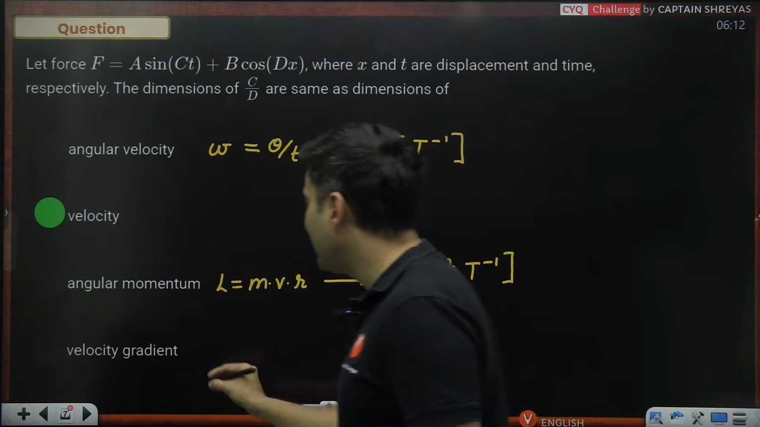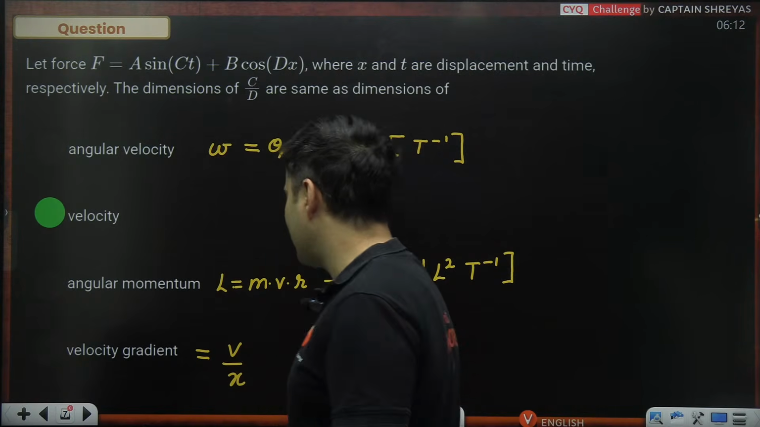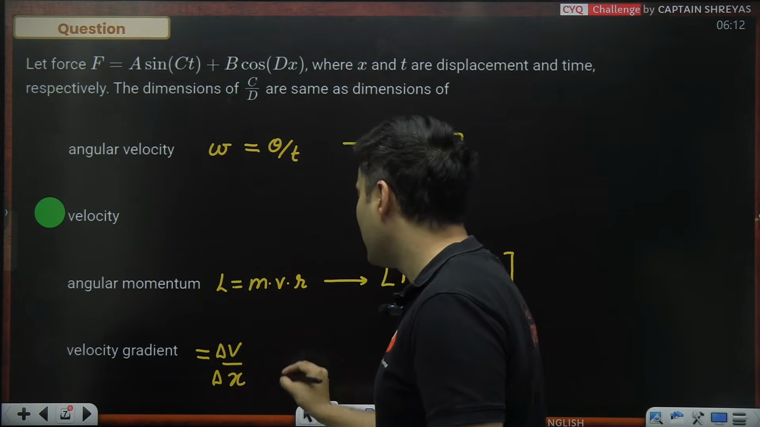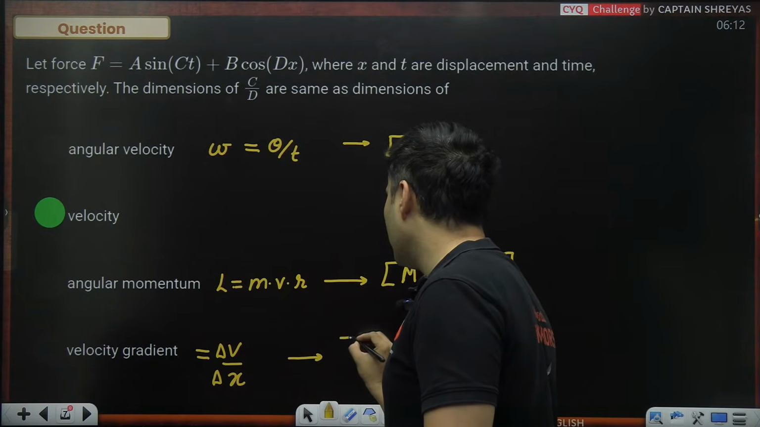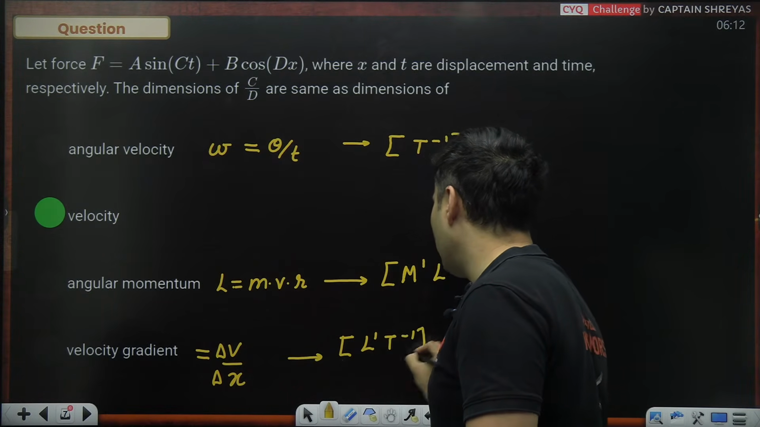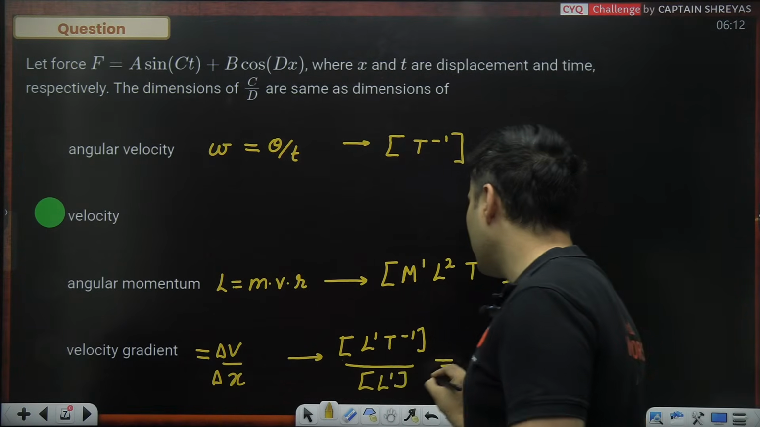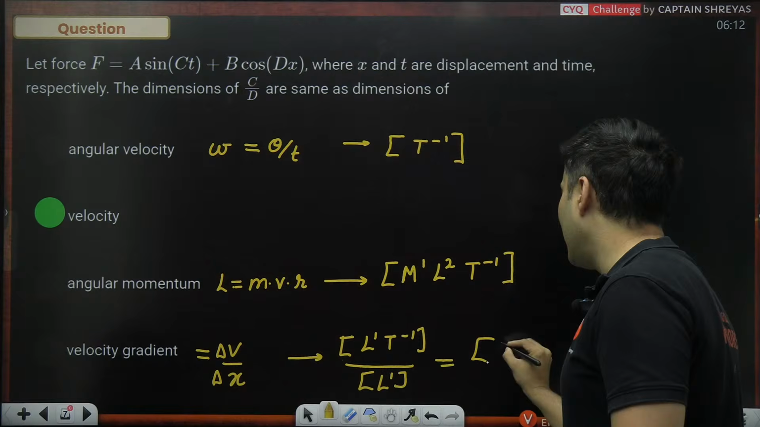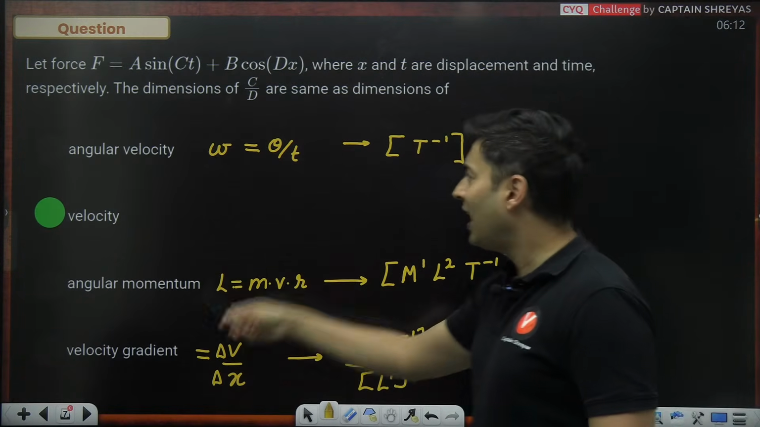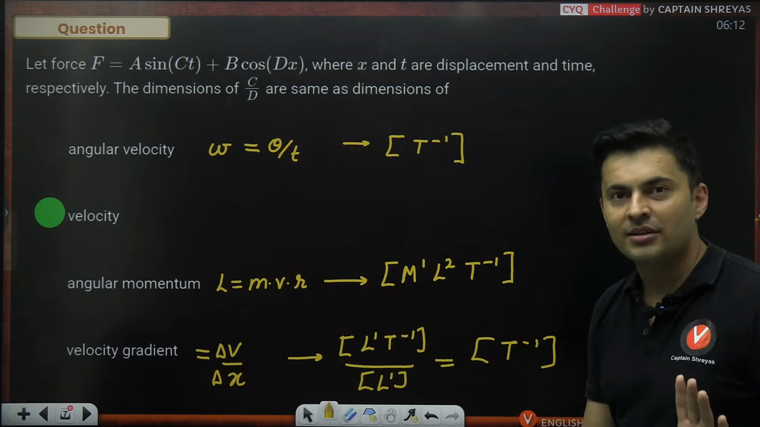Velocity gradient is basically change in velocity per distance. So velocity is there on the top, that means L raised to 1, T raised to minus 1 for velocity. Distance is just L raised to 1. So L raised to 1 and L raised to 1 will cancel, and I'm left with T raised to minus 1. So velocity gradient and angular velocity coincidentally have the same dimension.